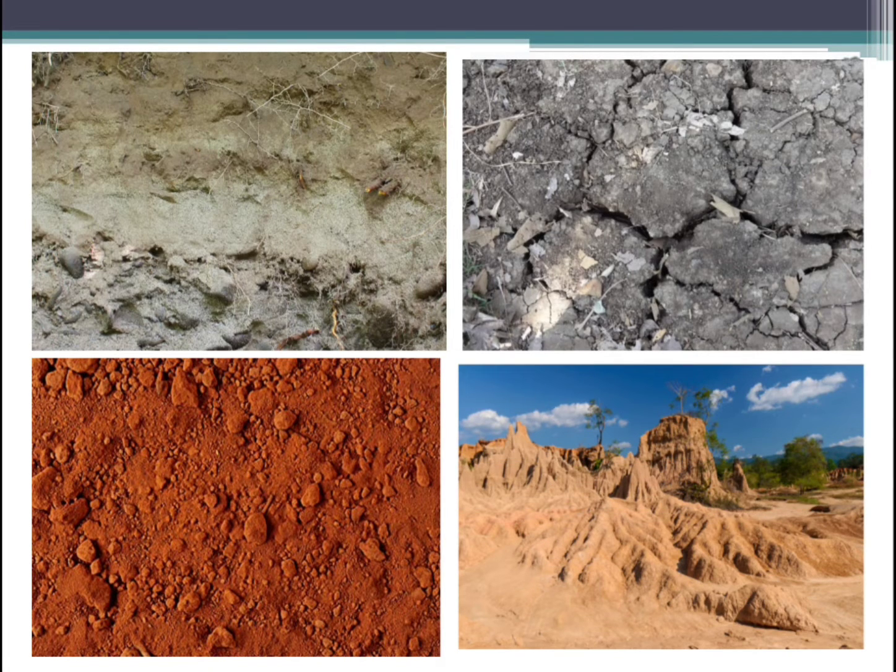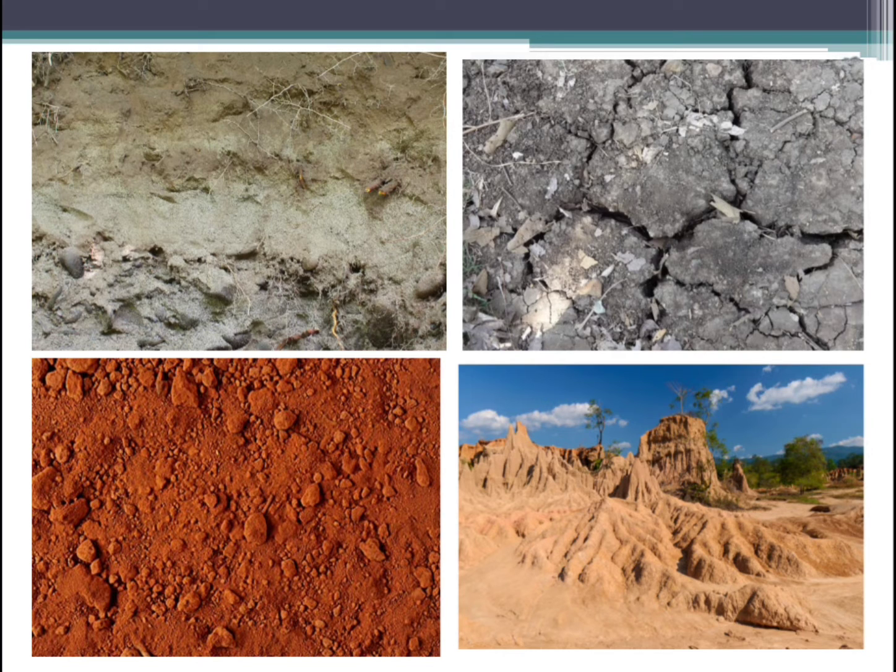So the soil which is found near or on the mountains. Okay, and this soil is formed by the deposition of organic matter. So because of deposition of organic matter, it is very rich in humus, but it is thin and coarse, and it is infertile. Even though it has humus, it is infertile.